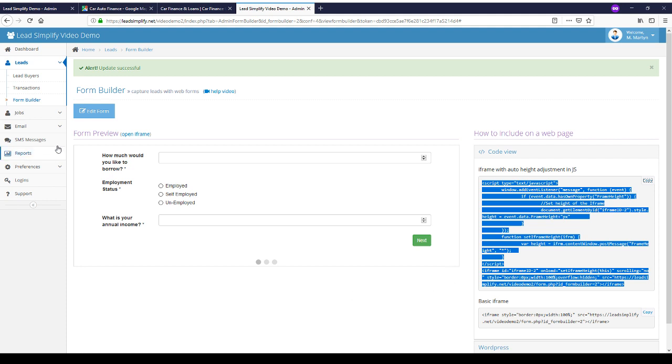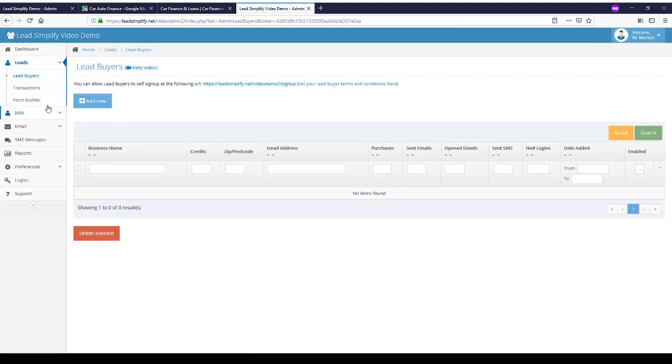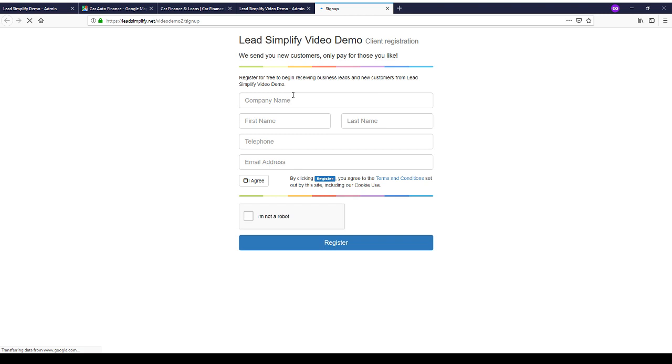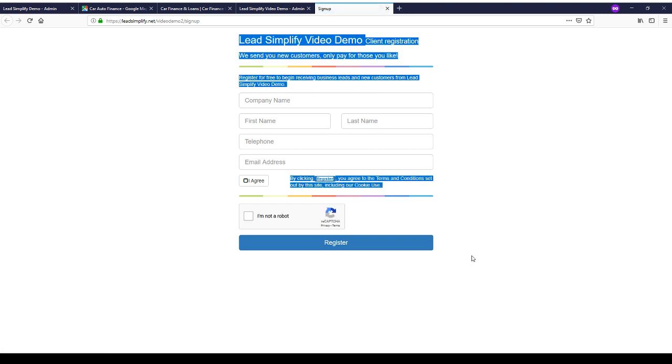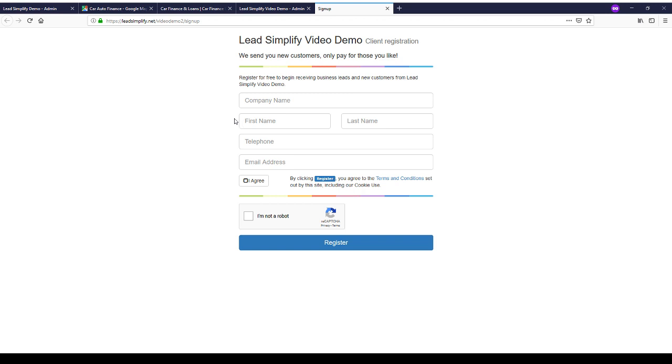Once you insert the form onto a page and it's ready to start capturing leads, obviously you need lead buyers in the system. So the next thing we want to look at is adding a lead buyer. If you go into the lead buyers tab, you can see there is an option here which says allow lead buyers to self-sign up. You can send this out in introductory emails. They will be presented with this form, and it allows lead buyers to sign up themselves to the system using this form.